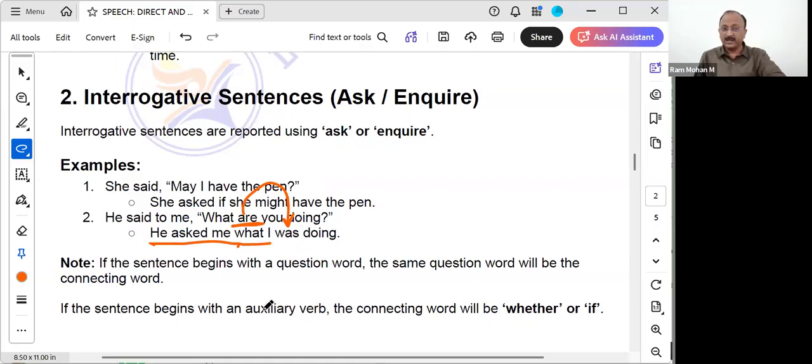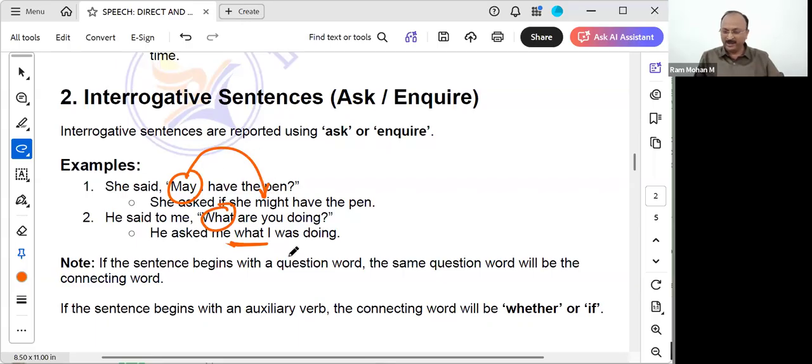Next, if the sentence begins with a questioning word like what, the same question word will be the connecting word here. We should not use any other word. The only thing is it may get converted to its equivalent form, like may will become might, can will become could, shall will become should, and only those changes will take place.